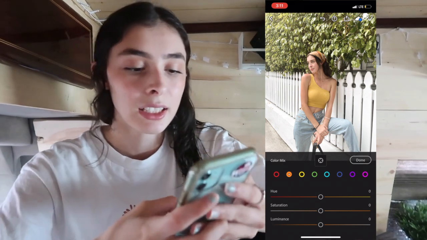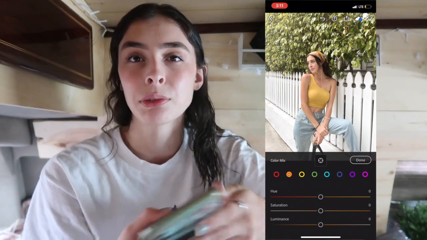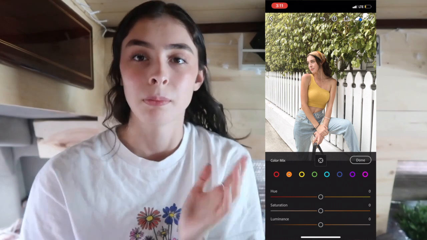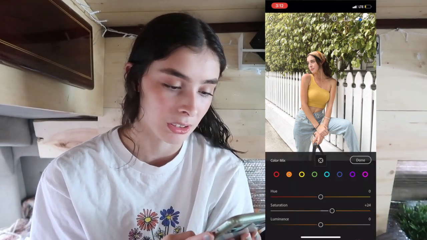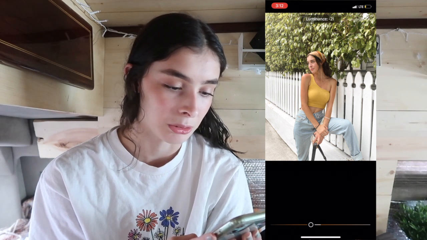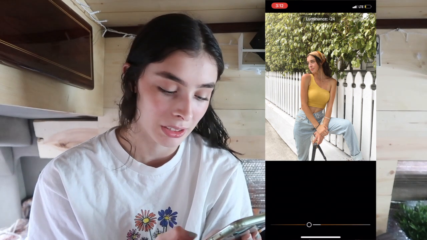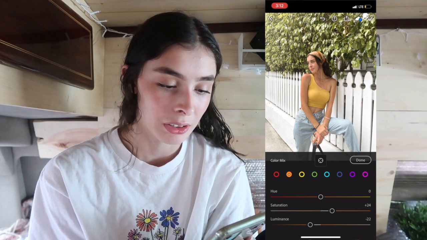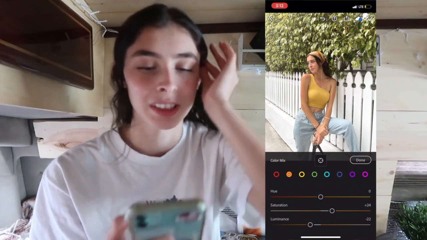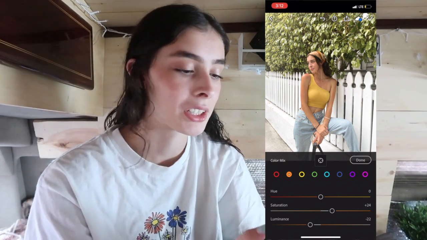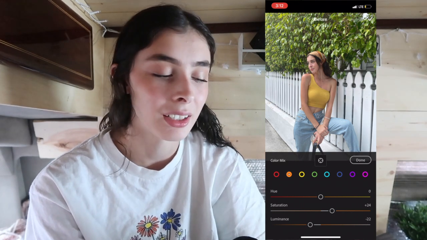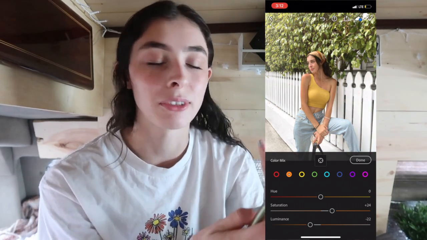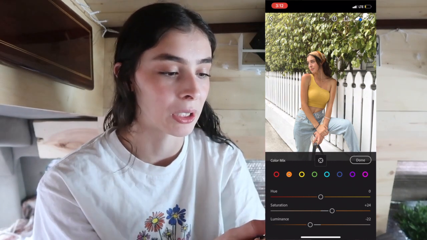So the next thing is this orange one. This one definitely messes with my skin tone and how I look, so I like to put it up just a little bit, as well as the luminance go down just a little bit, so I can look a little tanner and match my feed. As you can see, I am tan in this picture, but the photo didn't really bring it out, but once you do that, it brings it out a lot.